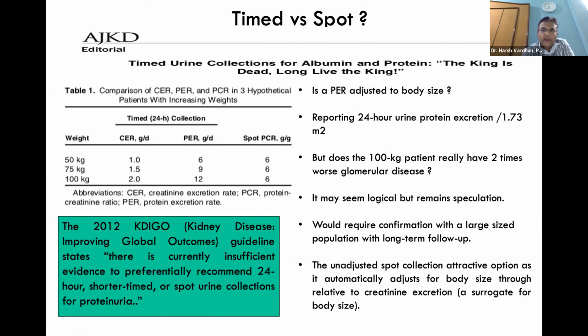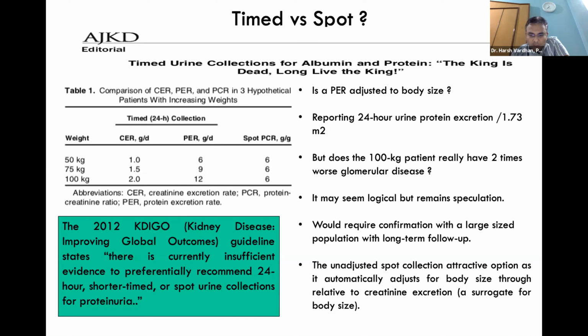So ideally, 24 hours urine protein excretion should always be corrected to the body surface area. But then there are relevant clinical questions. Does a 100 kg patient really have 2 times worse glomerular disease? It seems logical, but remains speculative. It would require confirmation in a large population with long-term follow-up.